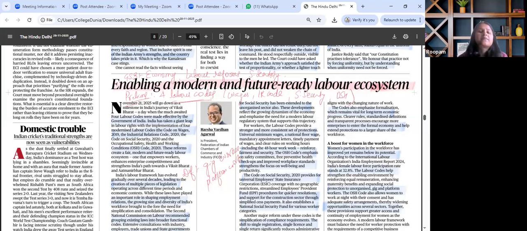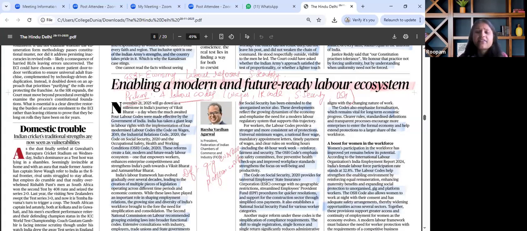It is relevant for GS Paper 3, Indian economy and welfare measures, labor reforms, formalization of the workforce, social security, ease of doing business versus workers' rights. For prelims perspective, we need to know about basics of labor law, recent labor codes, and definitions with regard to wage, working conditions, and gig workers. For mains perspective, the same article is to be seen through the lens of the trade-off between economic growth and social justice, formalization of the informal sector, challenges in implementation, and implications for India's demographic dividend and global competitiveness.